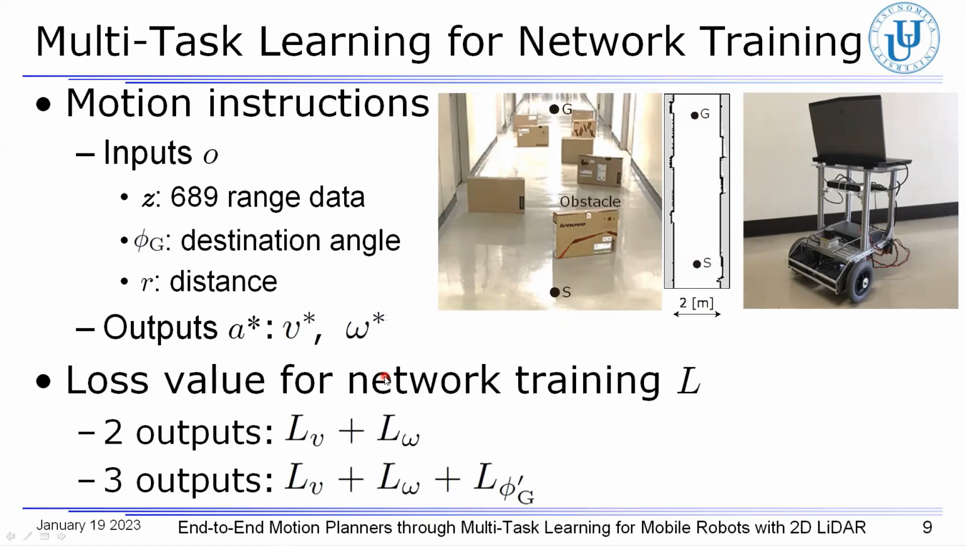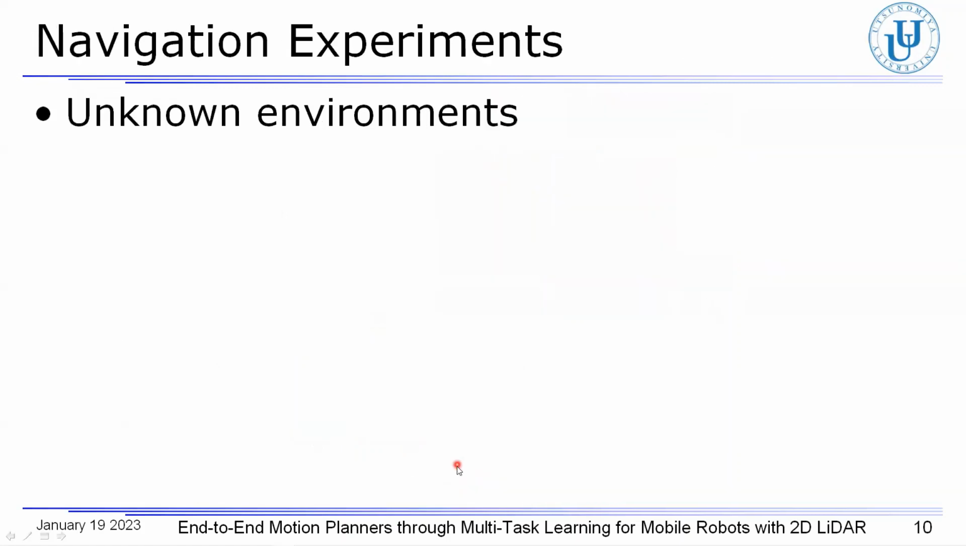Depending on the motion planners with different outputs, the loss is calculated as follows, where L_v, L_omega, and L_phi dot G represent the mean square errors between the outputs from the network and the dataset. Finally, the MLP and CNN with the trained network parameters that minimize the loss value are used as the policies in the motion planners. In this experiment, the robot autonomously moves toward the destination while avoiding obstacles in unknown environments.